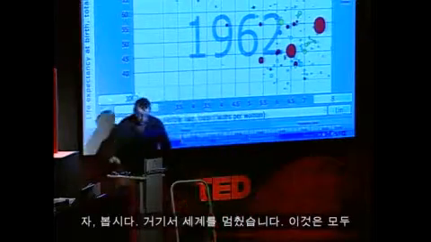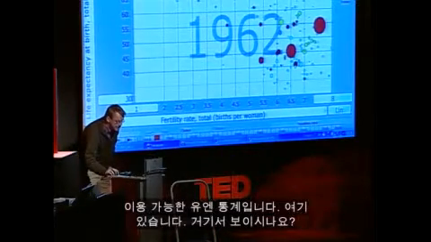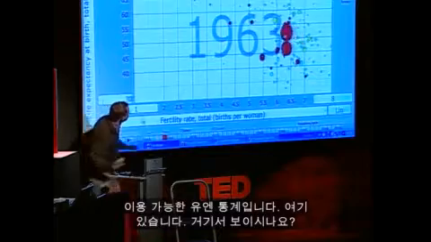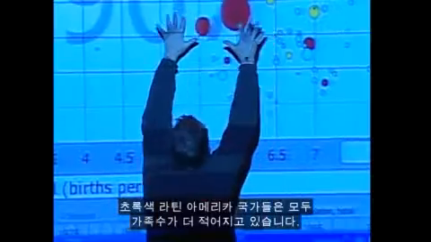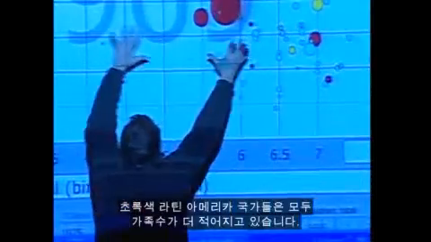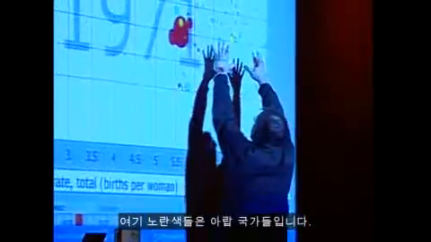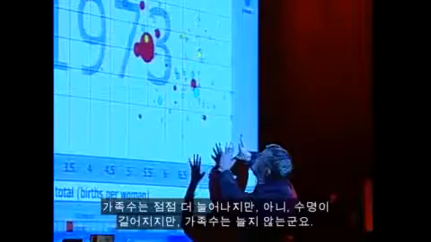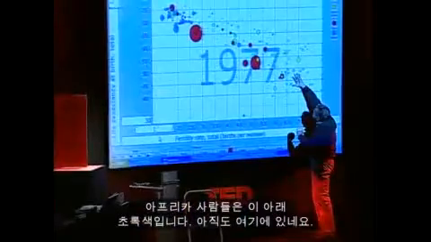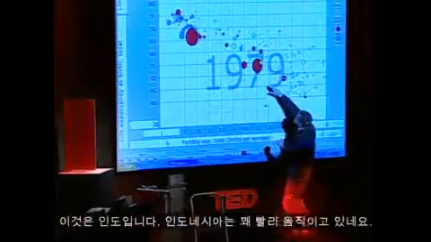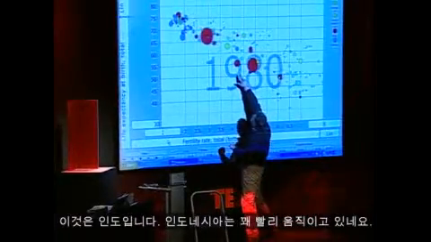Let's see. We start the world. And this is all UN statistics that have been available. Here we go. Can you see there? It's China. They're moving toward better health. They're improving there. All the green Latin American countries, they are moving towards smaller families. The yellow ones here are the Arabic countries, and they get longer lives, but not smaller families. The Africans are the green down here, they still remain here. This is India. Indonesia is moving on pretty fast.